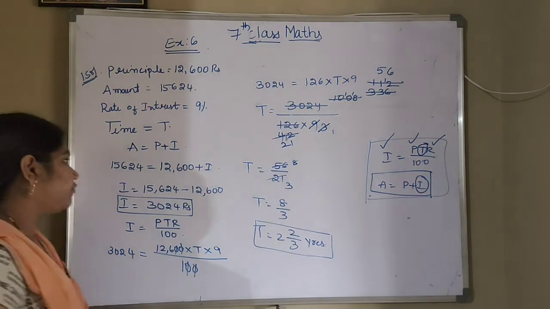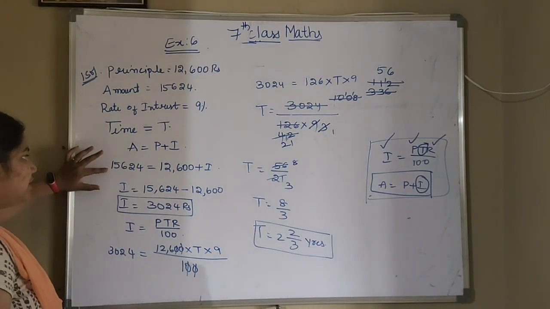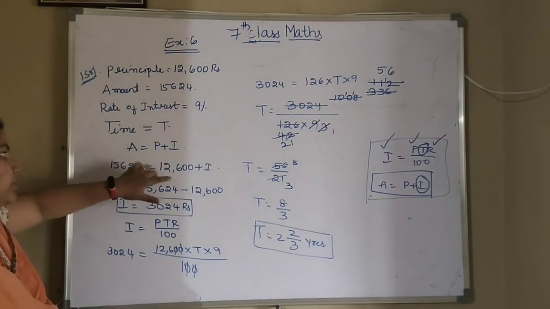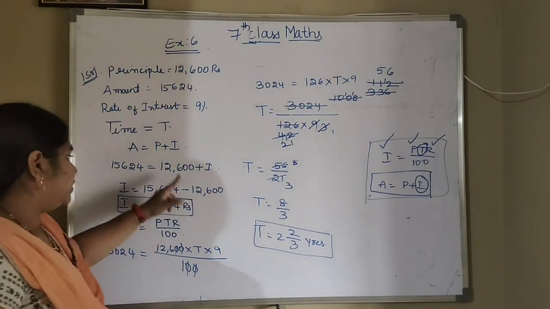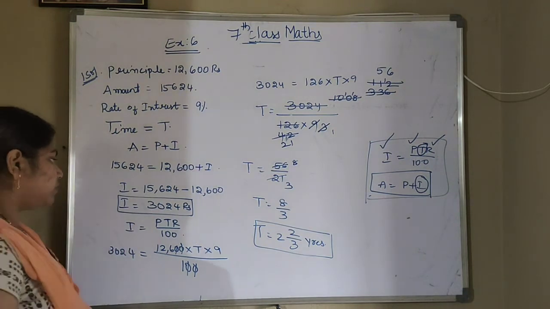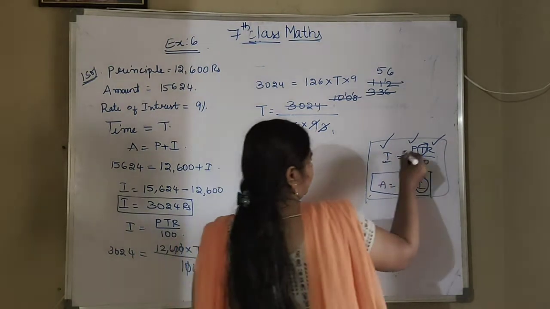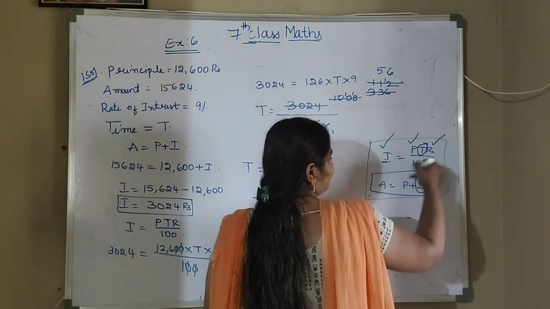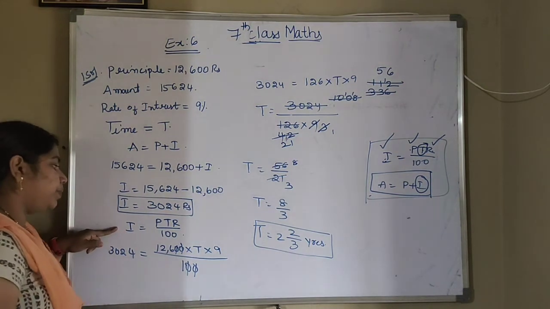Okay, so what is that formula? A is equal to P plus I. A is 15,624. Principal value is 12,600 plus I. I will subtract these two values. You will get 3,024. So the interest value you got now. Now you know all three values. By using this formula you can find the time value now. So I is equal to PTR by 100.